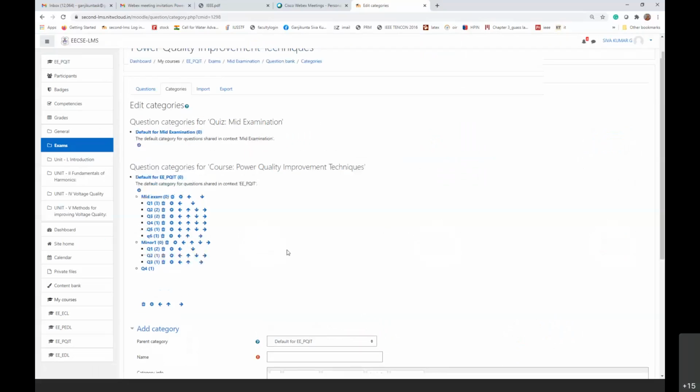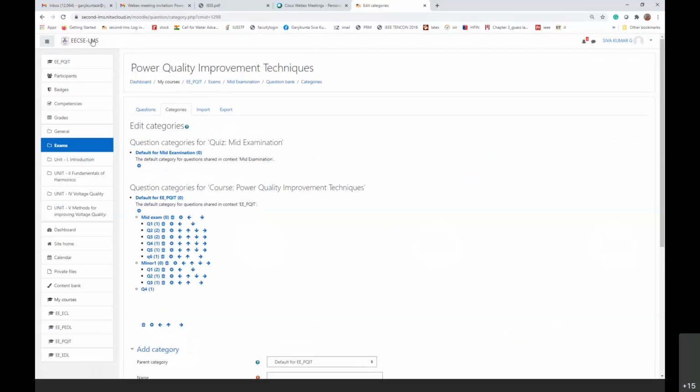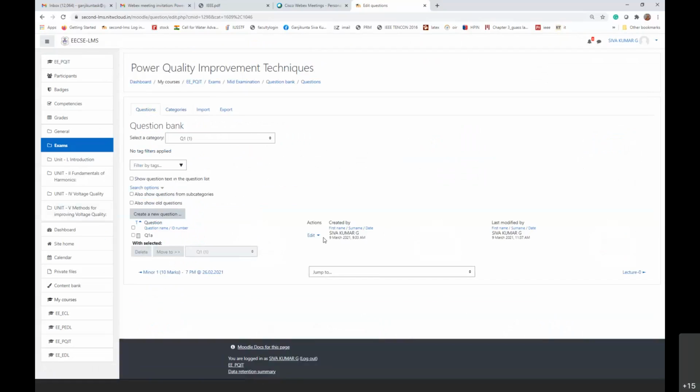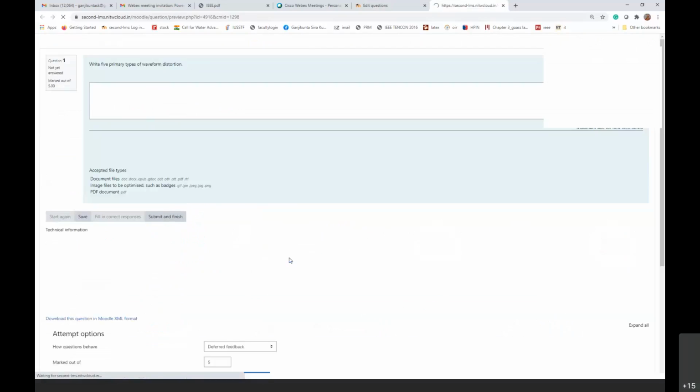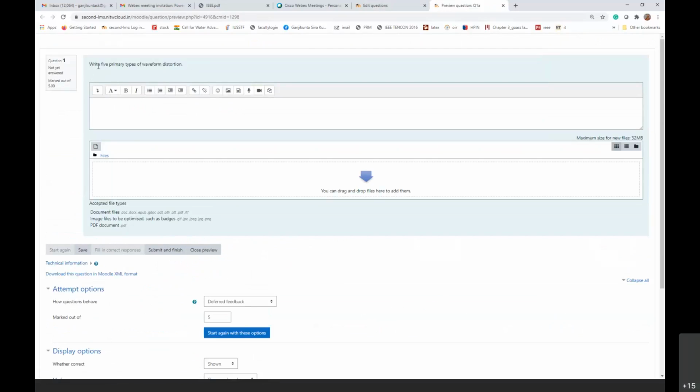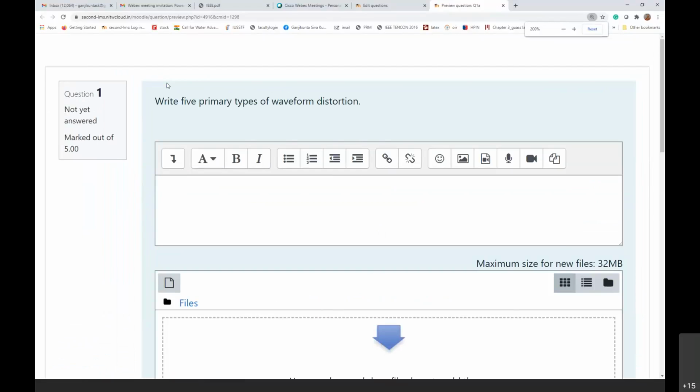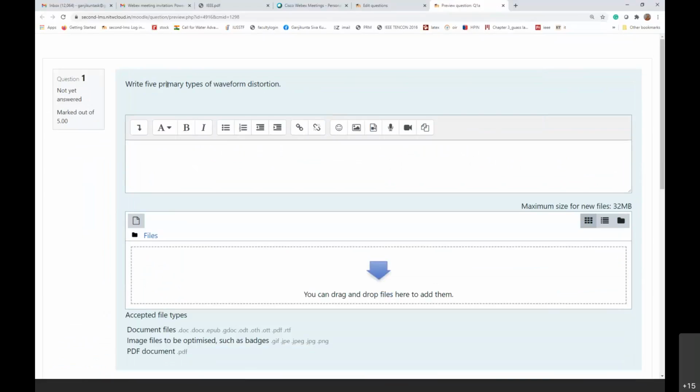This is about the LMS. You can see the screen of this LMS, right? This is the mid examination, question one: write five primary types of waveform distortion. This is the question which I asked you. This is the theory part which I discussed in the class also.